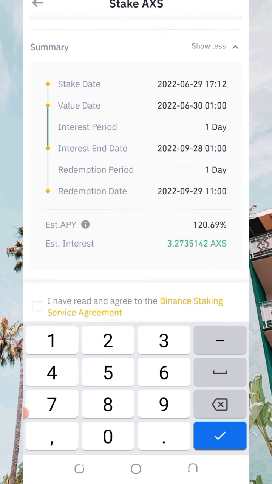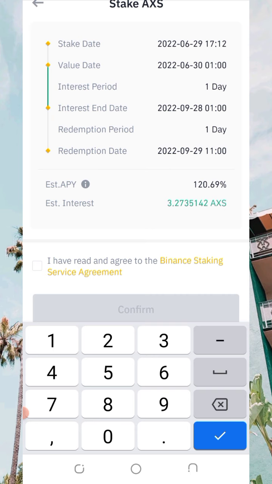And then you scroll down to see this is the date that you start the investment. This is the stake date. Then this is the date when you start receiving rewards, which is your profit, into your stake investment account. Then under this interest end time, this is when your interest will end.